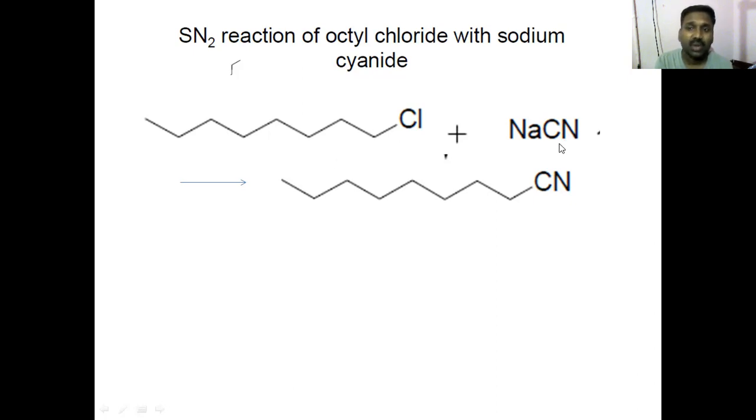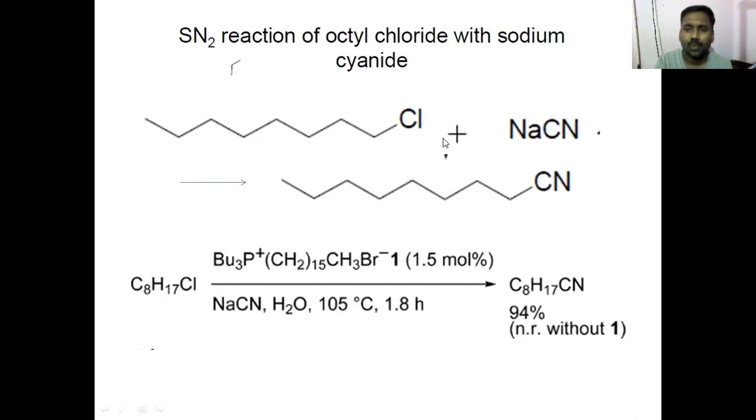But the reagent is sodium cyanide, which is ionic. It's a salt, sodium cyanide. Sodium salts are so much ionic. So now I have to conduct a displacement reaction, an SN2 reaction, with cyanide displacing chloride to get our nitrile, octyl nitrile, as my product. So in such a case, how to do this reaction?